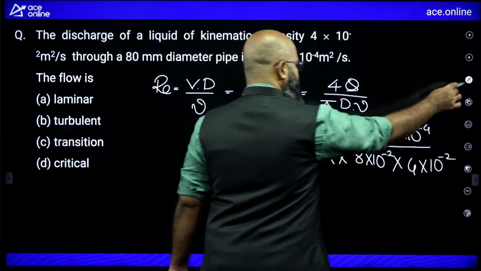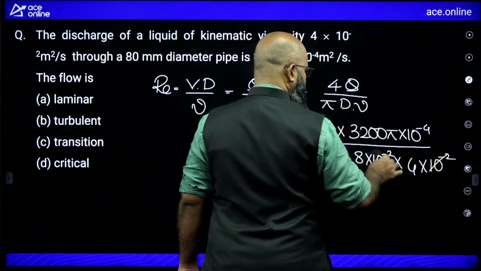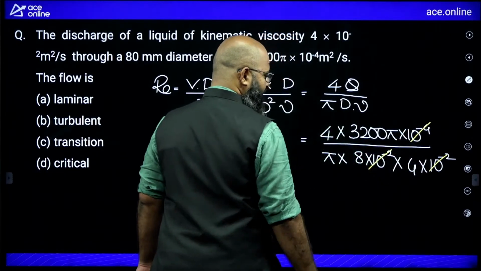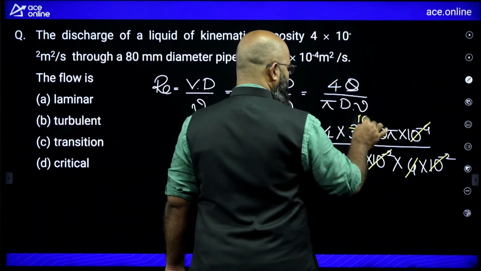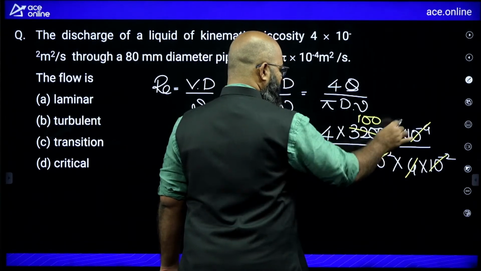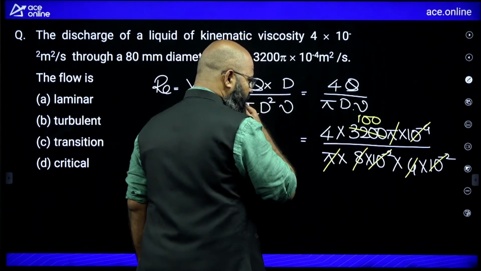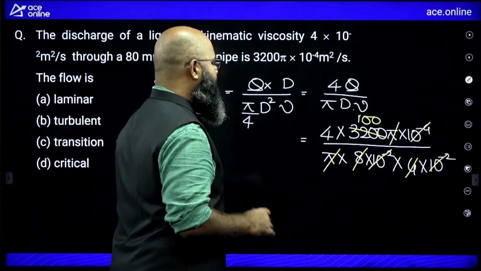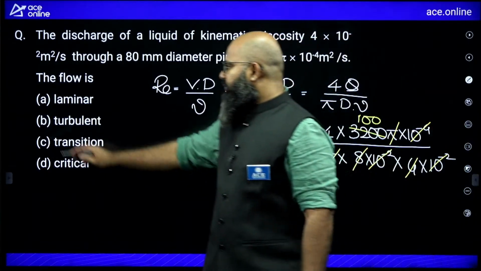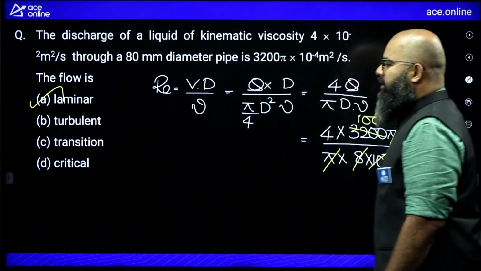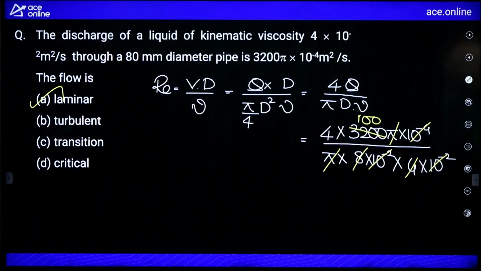Let us simplify this now. 10 power minus 2, 10 power minus 2, 10 power minus 4 cancel off. 4 times 8 is 32. So this makes 100 over here. Pi cancels off. The value we are getting for Reynolds number is 400. 400 is well within the limits of laminar flow. The answer therefore is option A, laminar flow. Moving further.